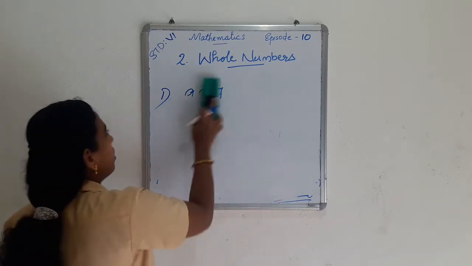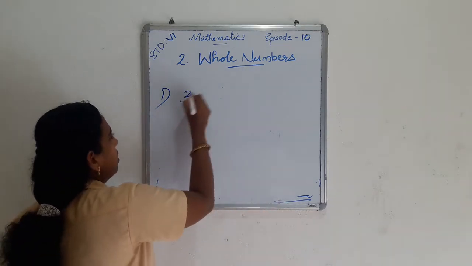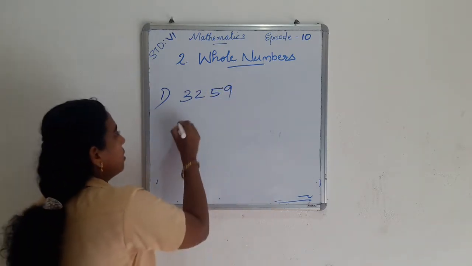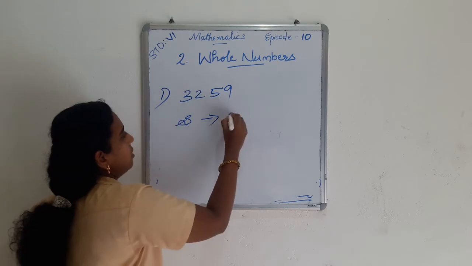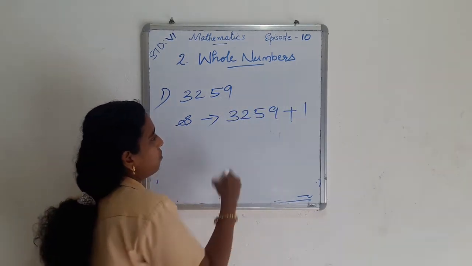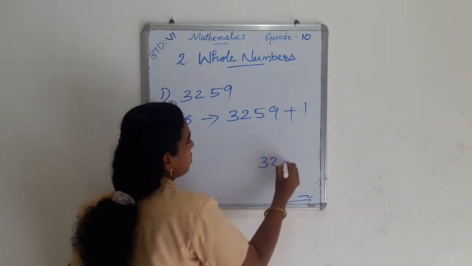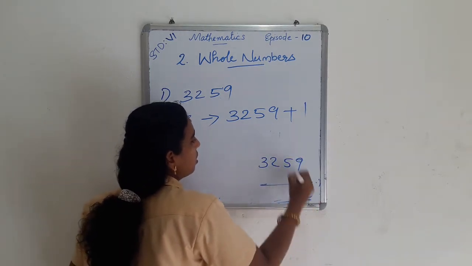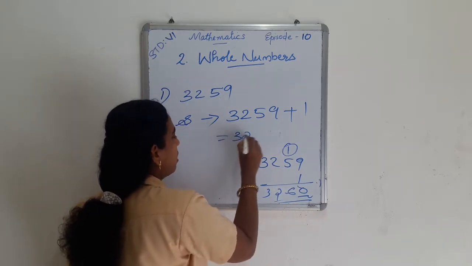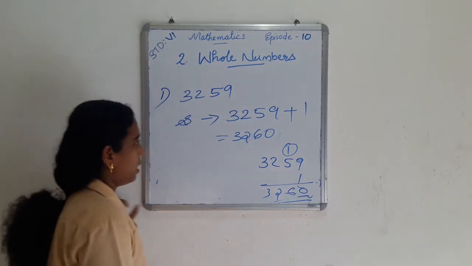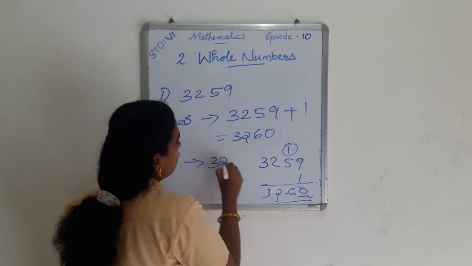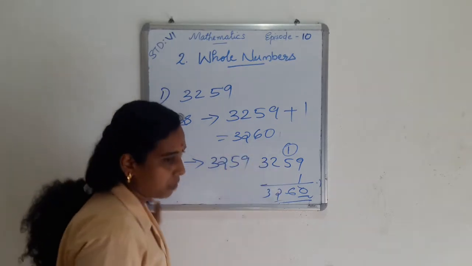For 3259, the successor is: add 1 to 3259, then we get 3259 plus 1, 3260. Then the predecessor of this number is: subtract 1 from this number, that is 3259 minus 1.